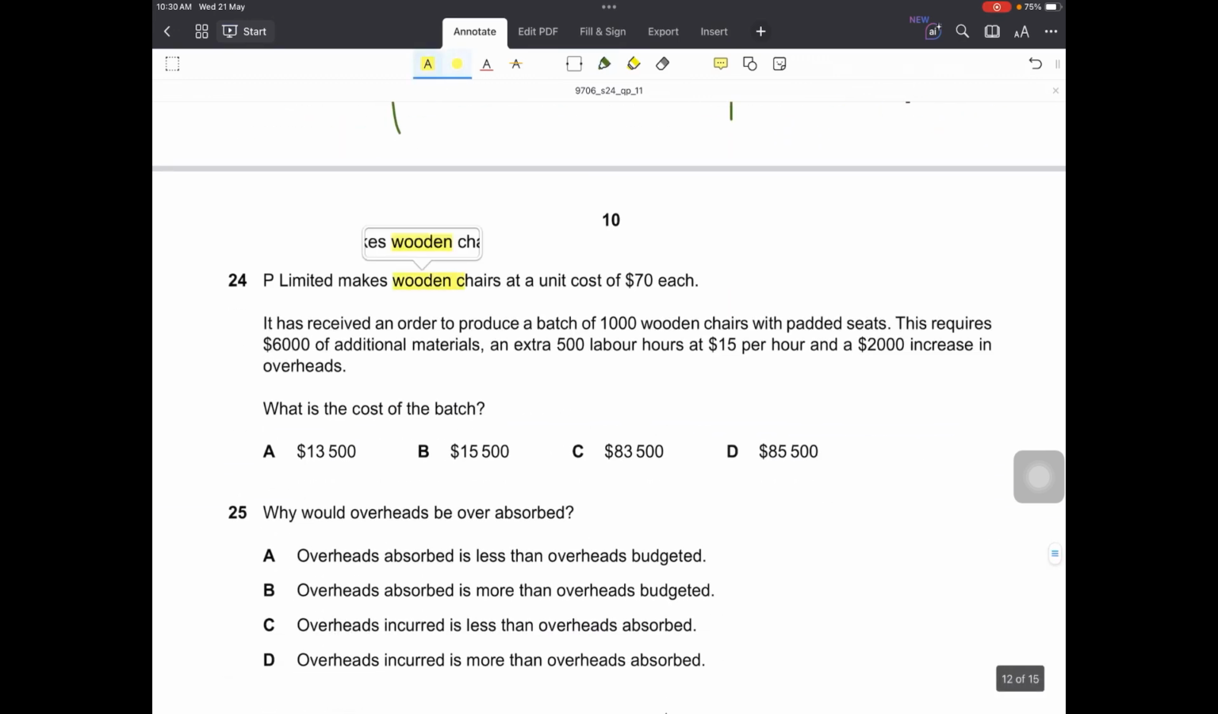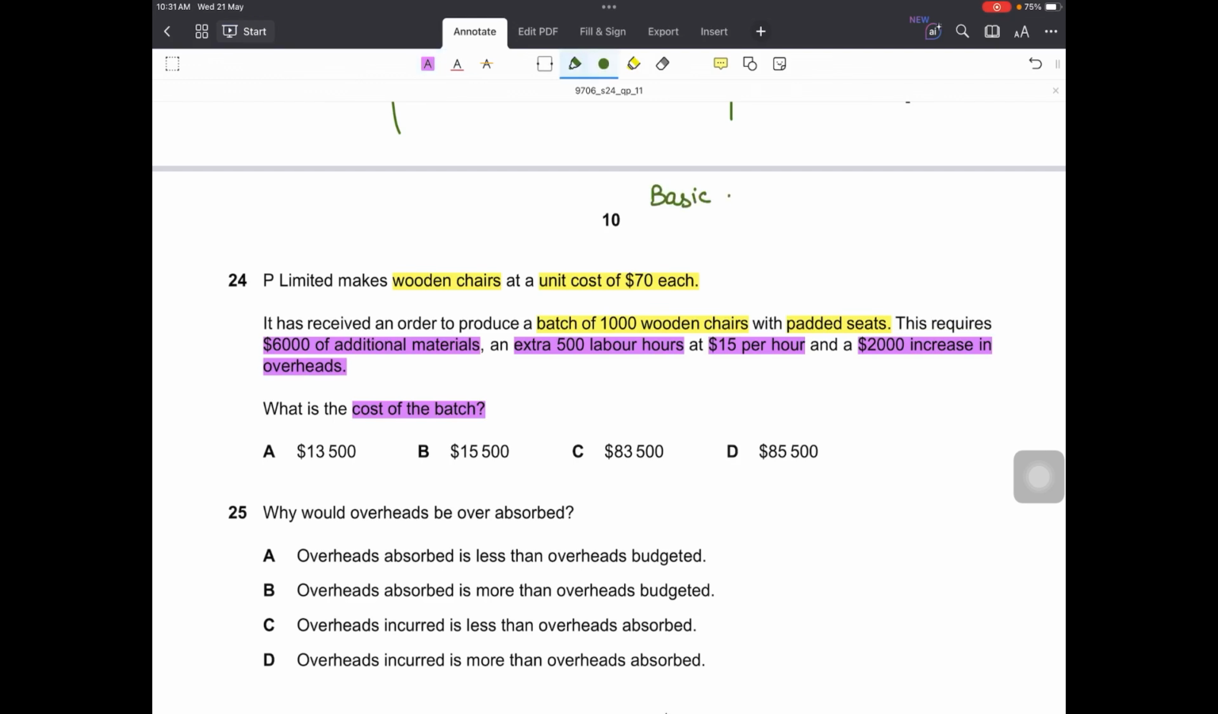Question number 24. P Limited makes wooden chairs at a unit cost of 70 each. So each chair is made at a cost of $70. It has received an order to produce a batch of 1000 wooden chairs with padded seats. Okay. This requires 6000 additional materials, an extra 500 labor hours at 15 per hour, and a 2000 increase in overheads. Right? Because of the new order, it has to incur some extra cost. Now what is the cost of the batch?